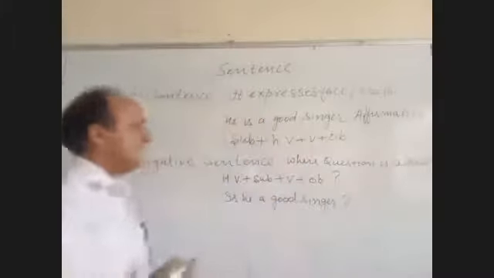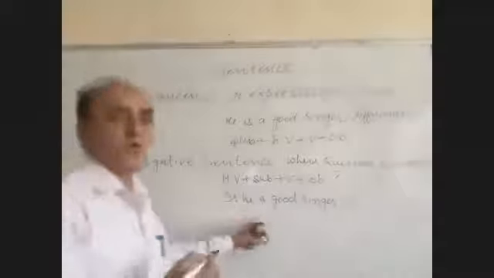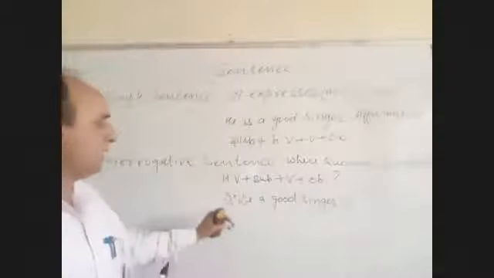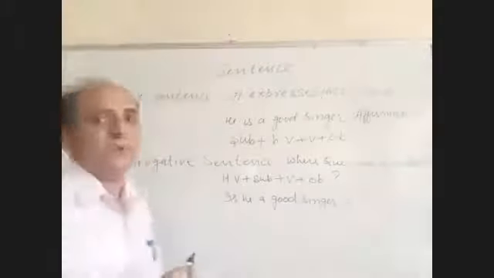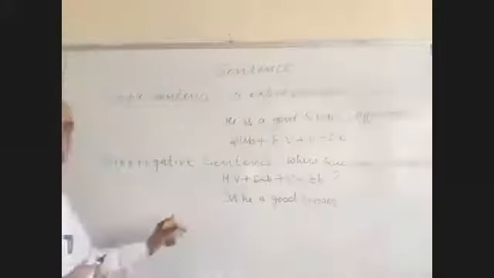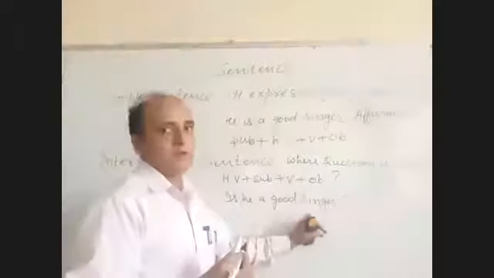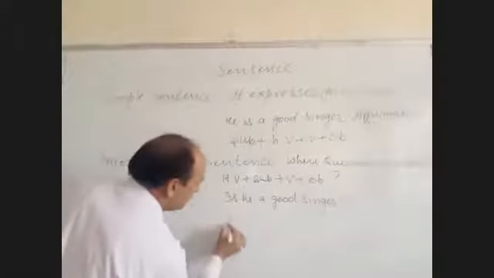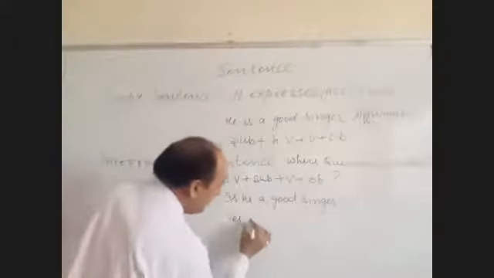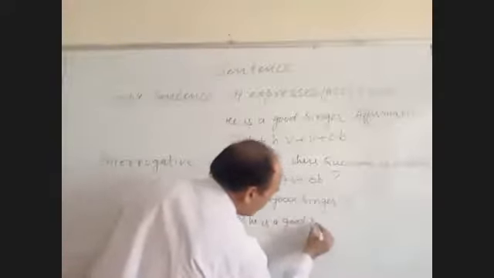Now these types of sentences can be called yes or no answer questions. Here you have to write the answer yes or no. It is one sort of confirmation we are doing. Next we will discuss the question words, that is separate. Is he a good singer? Suppose he is. So you have to answer yes. Yes, he is a good singer.